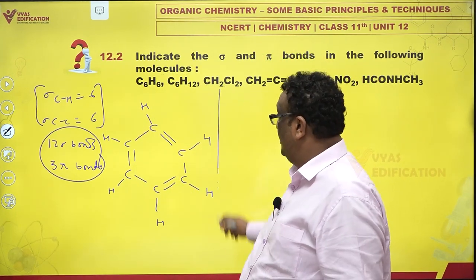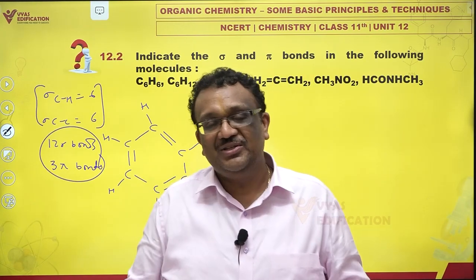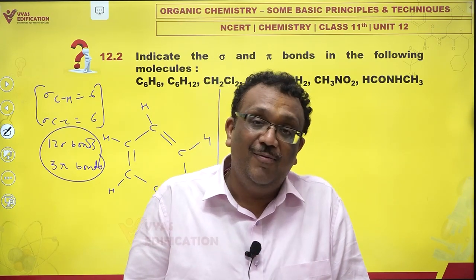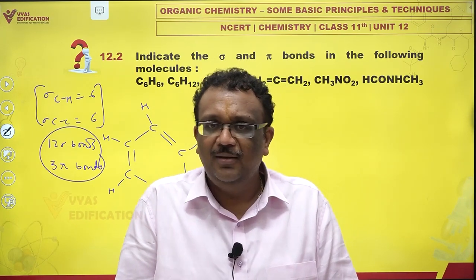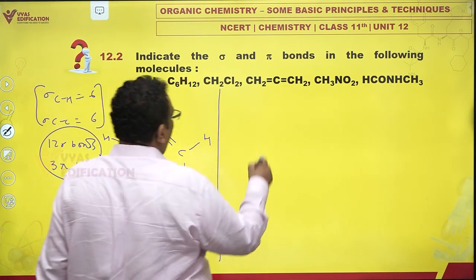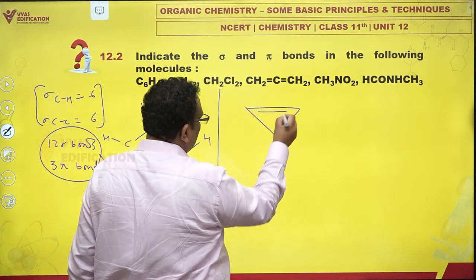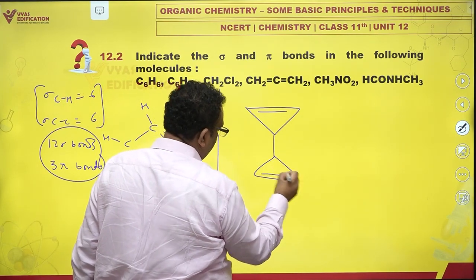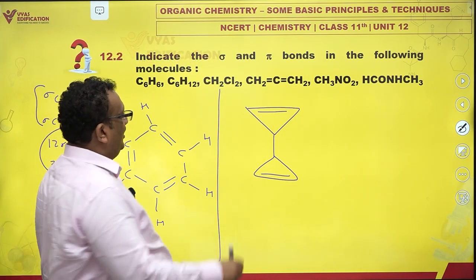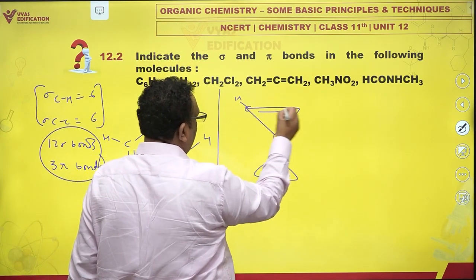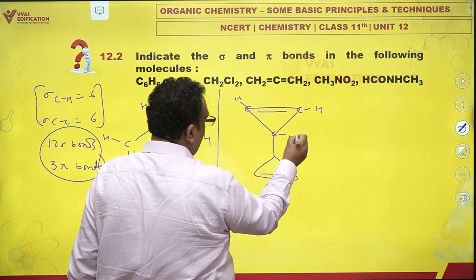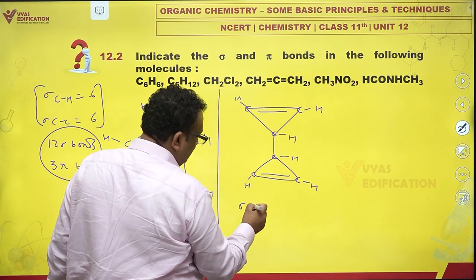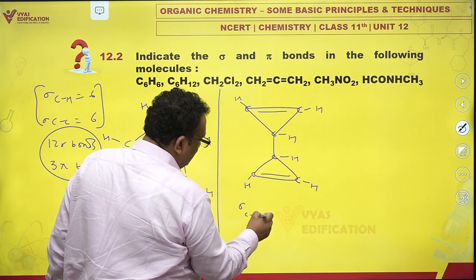No. Why? If you are just writing C6H6, I could very well draw more structures which also have the same formula C6H6. Like this. Just take a look at this very funny structure. If you count 1, 2, 3, 4, 5, 6, you have 6 sigma CH.